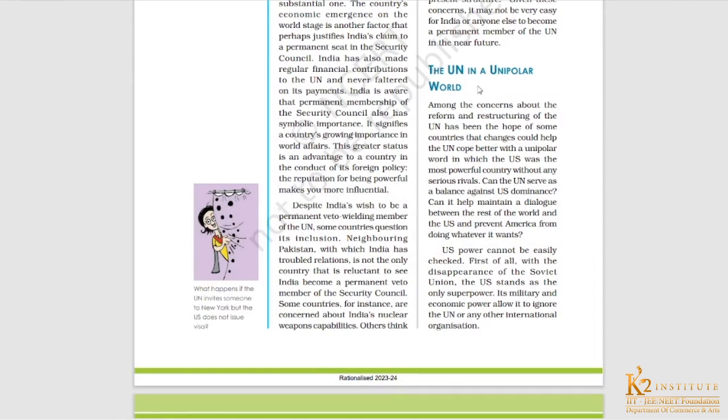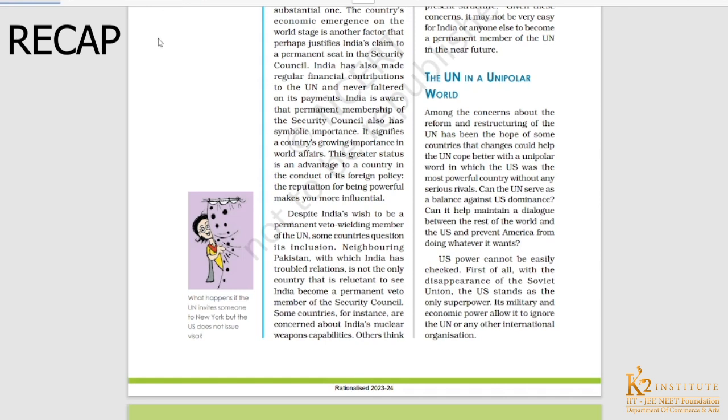So today we are going to continue our chapter number 4 of class 12 polity, which is the international organization. Up till now we have covered the United Nations, the structure of the United Nations, and the major reforms that the member countries want in the United Nations. We have already seen the countries that are supporting the reforms and the countries that are against these reforms.